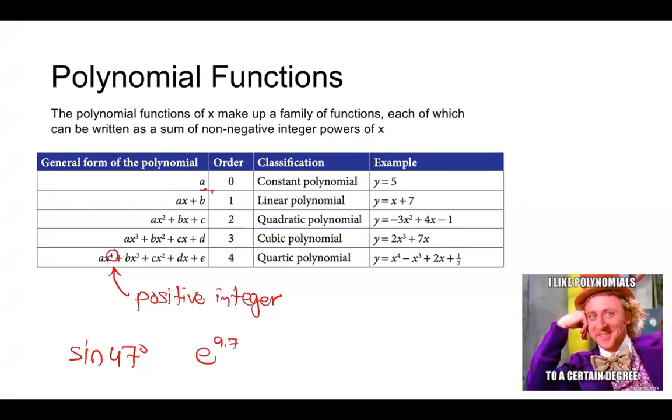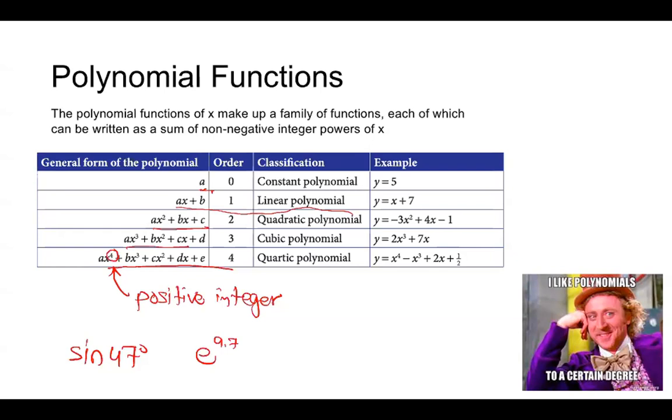So the constant polynomial we have when the order is 0, and then there is the linear polynomial, ax plus b. We call them linear equations. Then we have quadratic, second power, cubic, and then quartic, and it can also go on for power 5 and power 6 and so on. And these are some examples. So we can categorize all those linear functions, cubic functions, and quadratic functions into polynomial functions. And that is very important to understand, because in the next slide I'm going to show you another reason why they are so important.